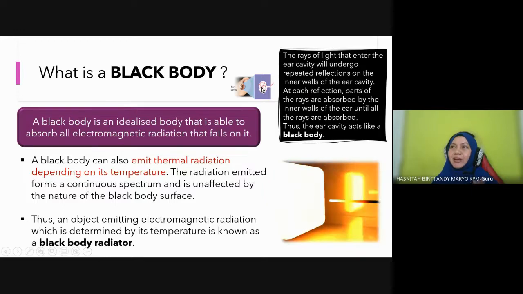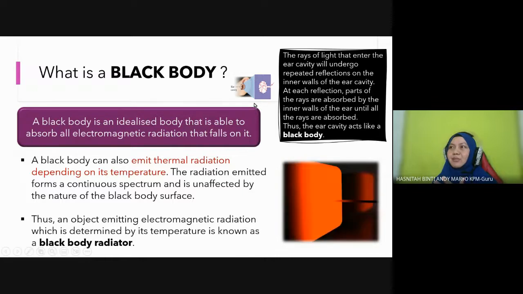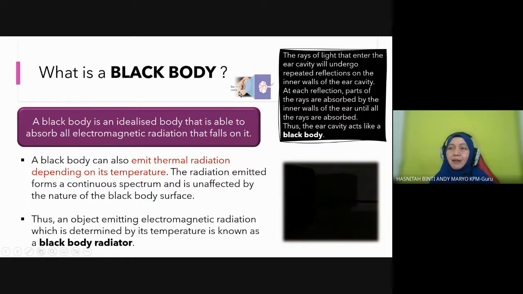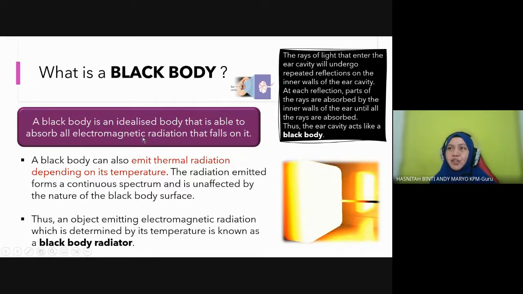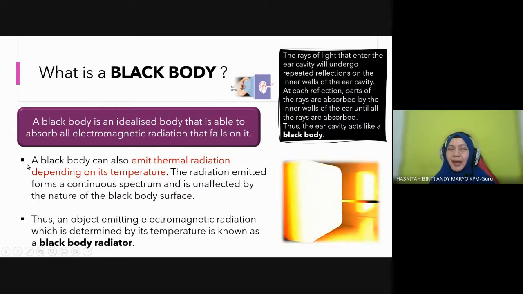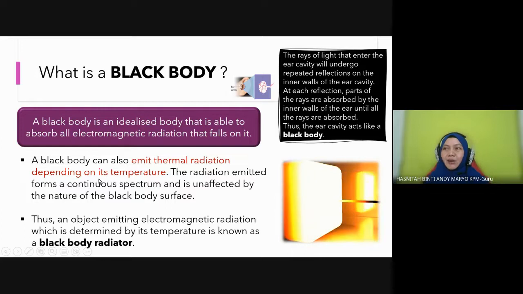Mean it won't come out from your ear hole. So that's why they consider the ear cavity acts like a black body. Okay, so you know the meaning: any object that is able to absorb electromagnetic radiation that falls on it. And at the same time, students, a black body can also emit thermal radiation depending on its temperature.